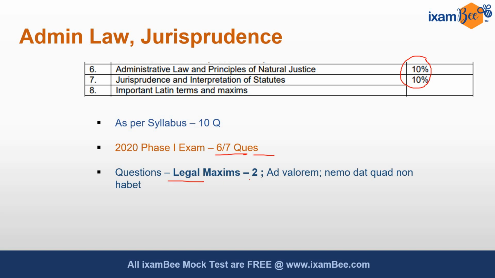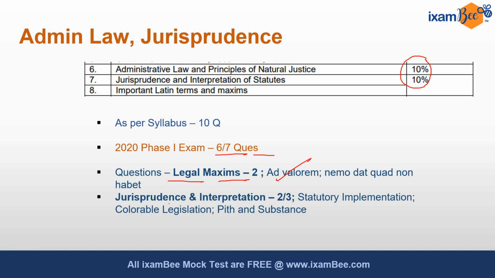There were 2 questions from legal maxims, ad valorem, and nemo dat quod non habet. Then from jurisprudence and interpretation, there were about 2-3 questions. One was related to statutory implementation, then colorable legislation, pith and substance. From these areas of interpretation of statutes, there were questions. Then there were 2-3 questions from admin law as well.